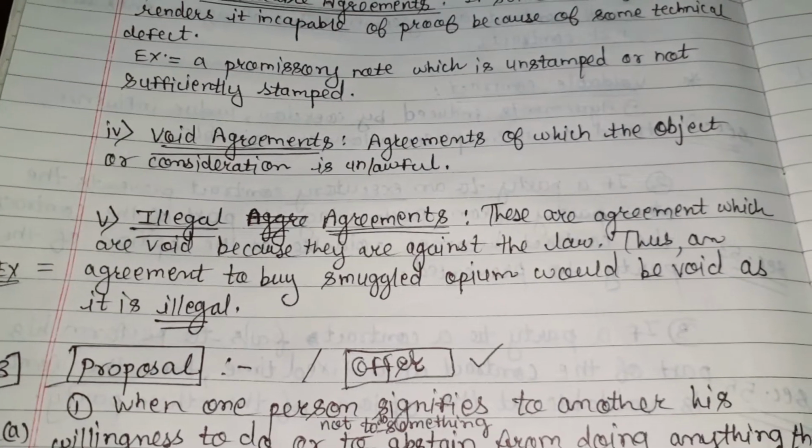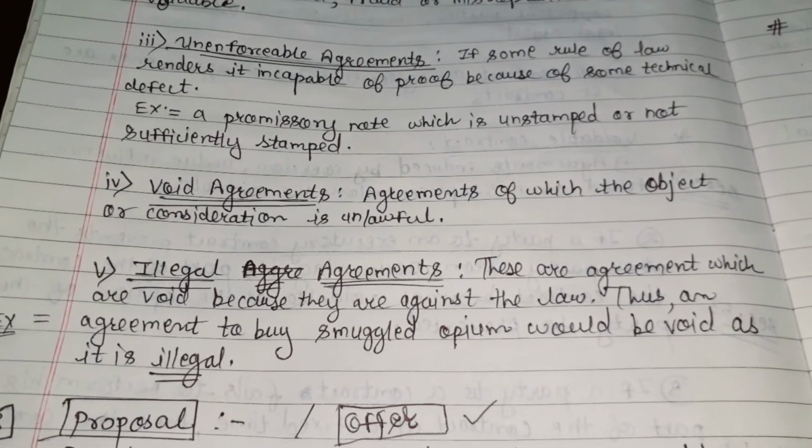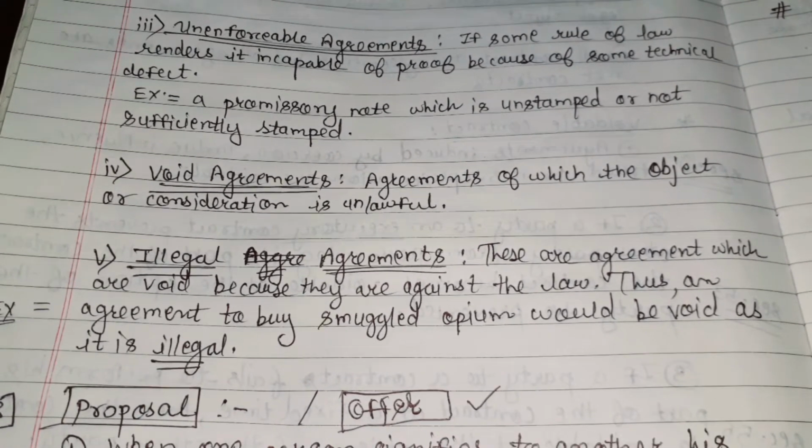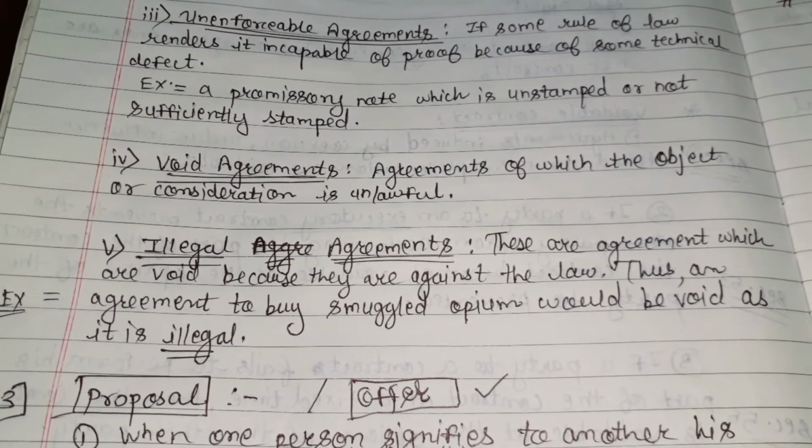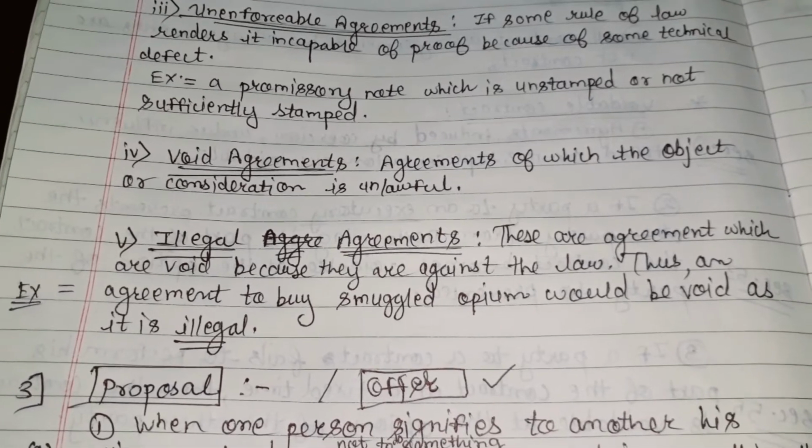And last is the illegal agreements, which means these are the agreements which are void because they are against the law. Thus an agreement to buy smuggled opium would be void as it is illegal.